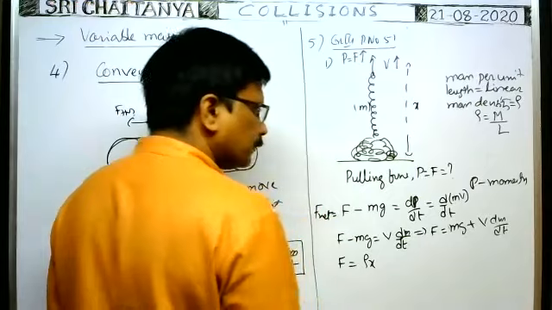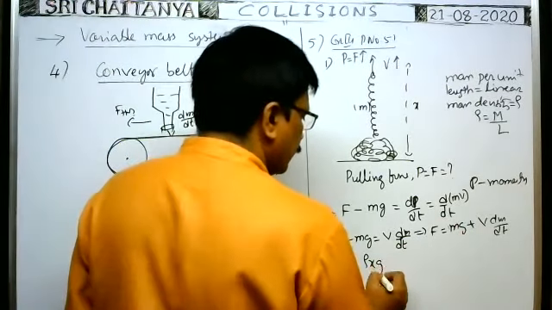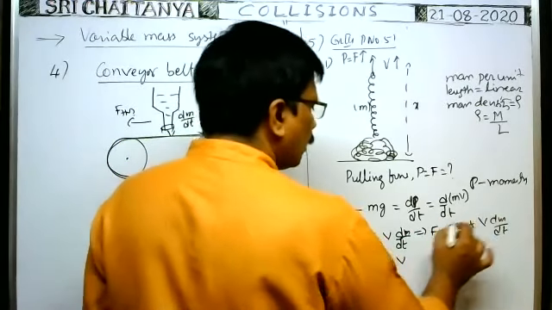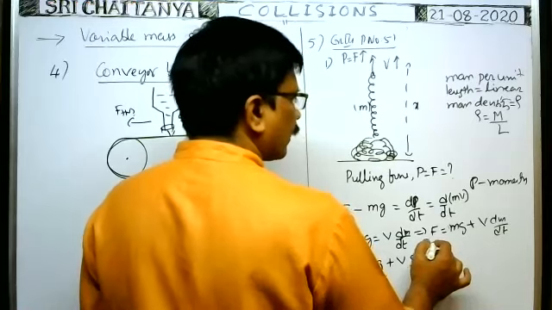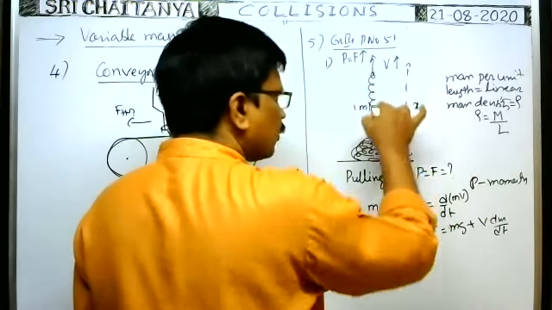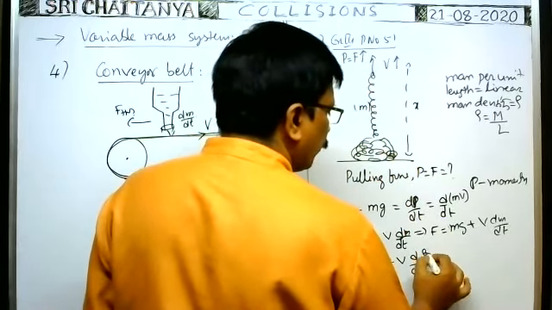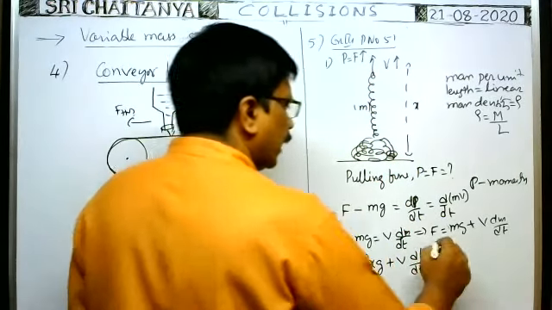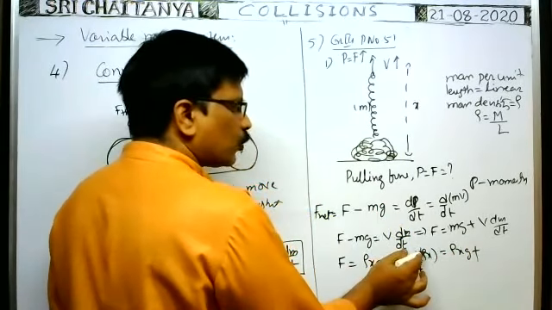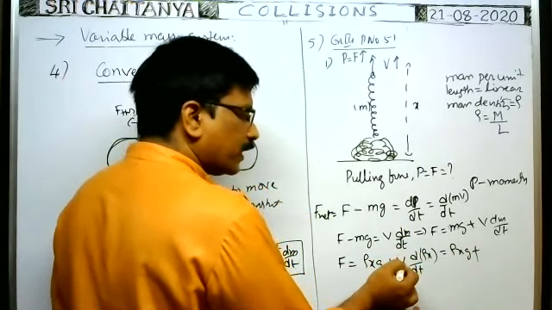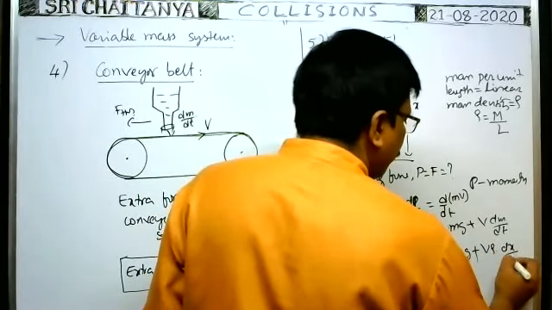Rho into x. The mass of the chain is rho x, so F is equal to rho x g plus v into dm by dt. M means the mass of the vertical chain, which is rho x. Therefore this is equal to rho x g plus v rho dx by dt, since v and rho are constant and rho can be written outside the differentiation.